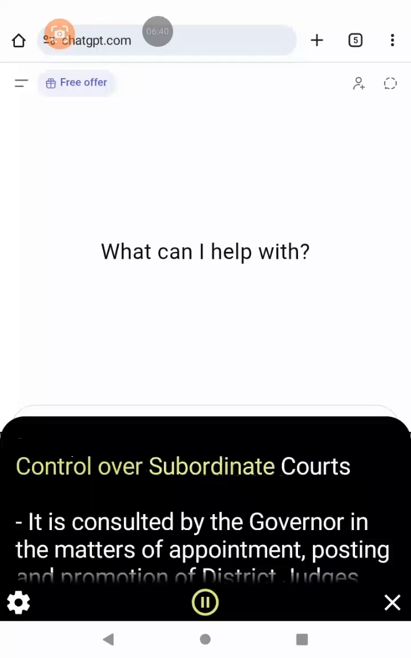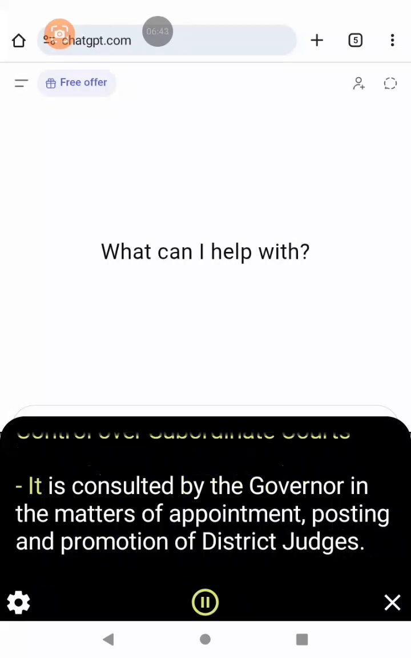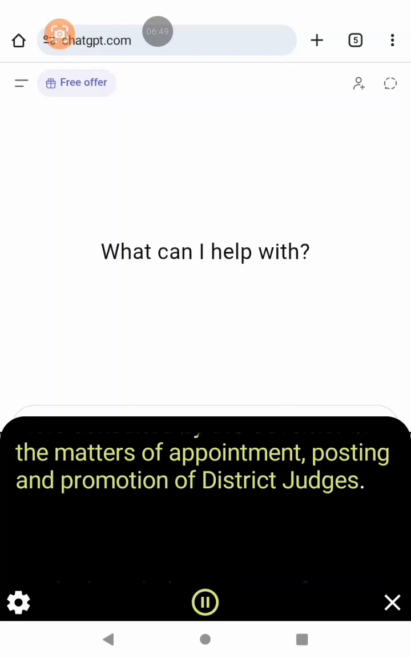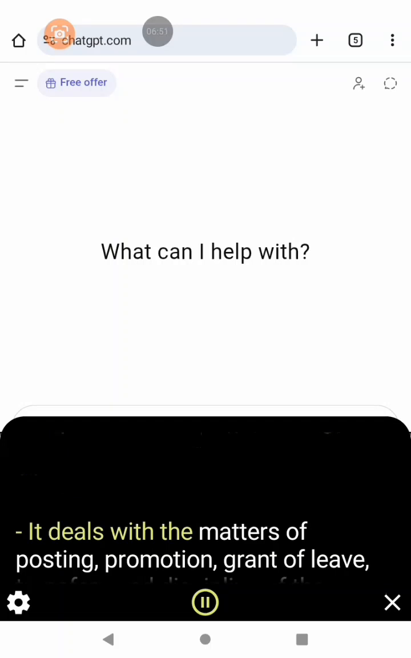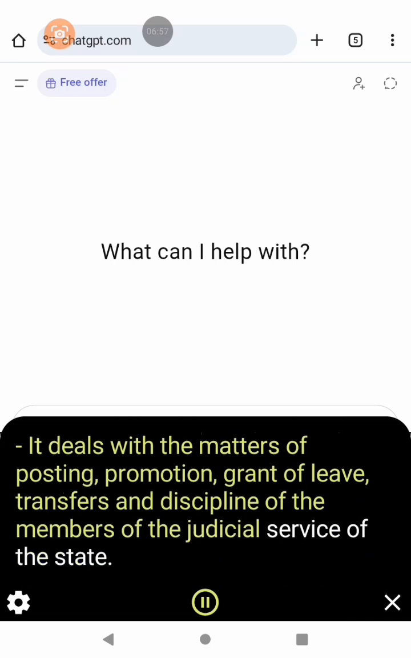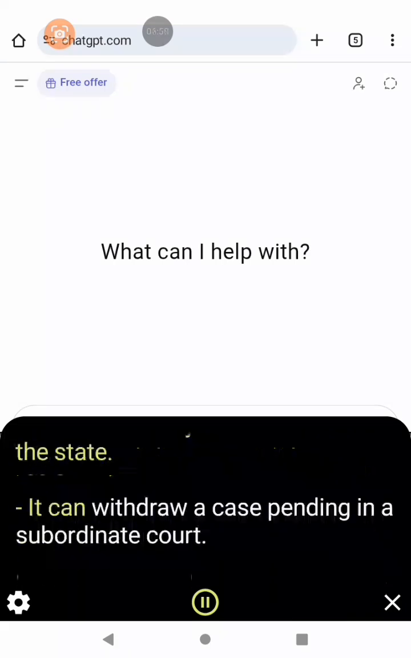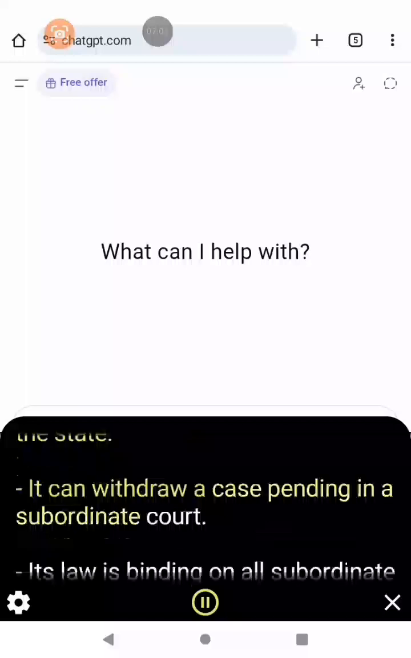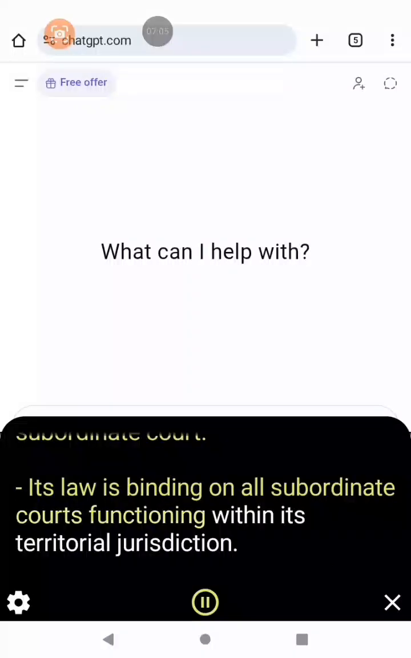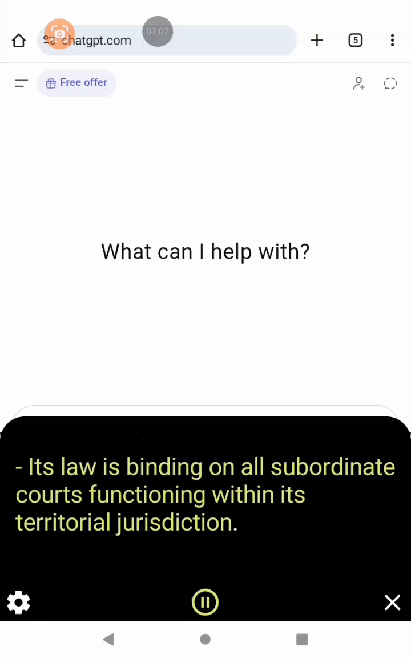Control over subordinate courts. It is consulted by the governor in the matters of appointment, posting and promotion of district judges. It deals with the matters of posting, promotion, grant of leave, transfers and discipline of the members of the judicial service of the state. It can withdraw a case pending in a subordinate court. Its law is binding on all subordinate courts functioning within its territorial jurisdiction.